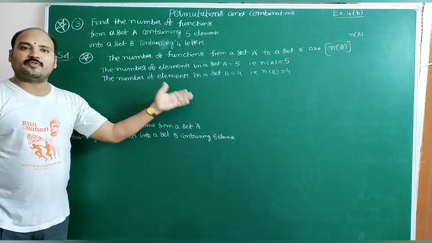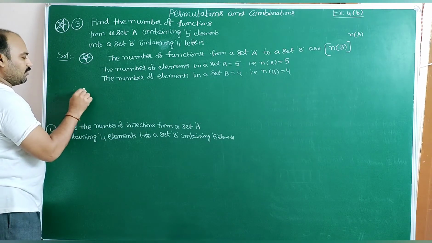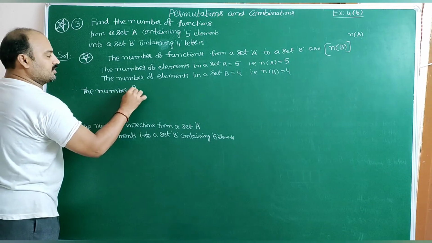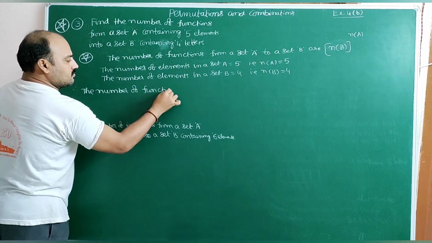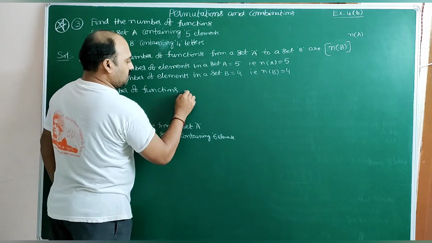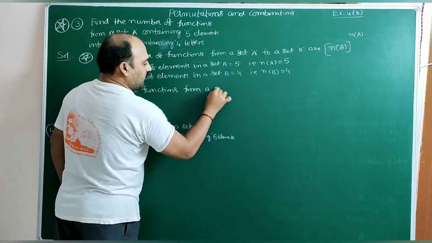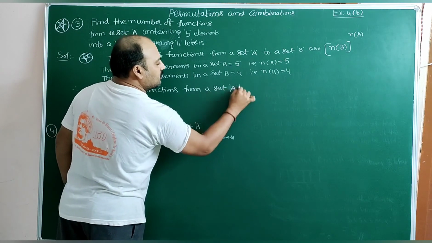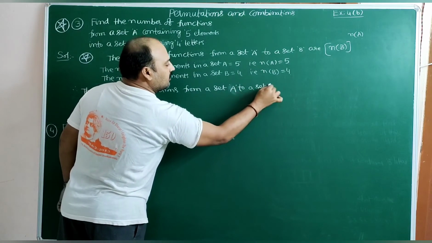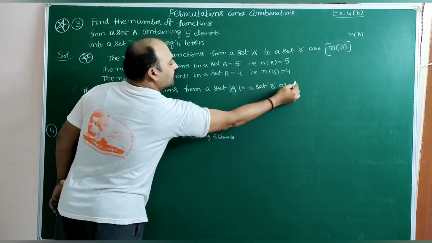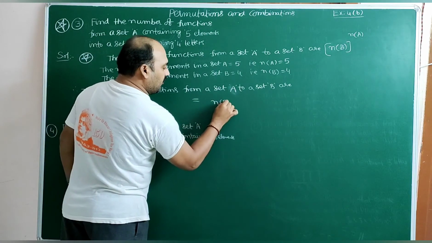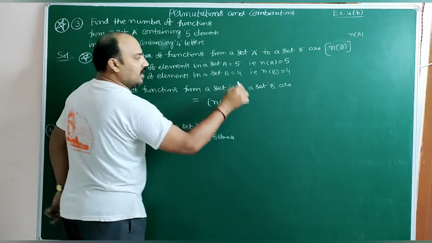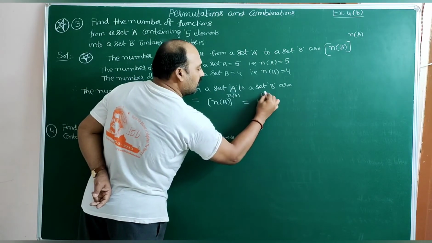Therefore, after knowing the values of n(A) and n(B), the number of functions from set A to set B is n(B) power n(A). So the n(B) value is 4, so 4 power 5.